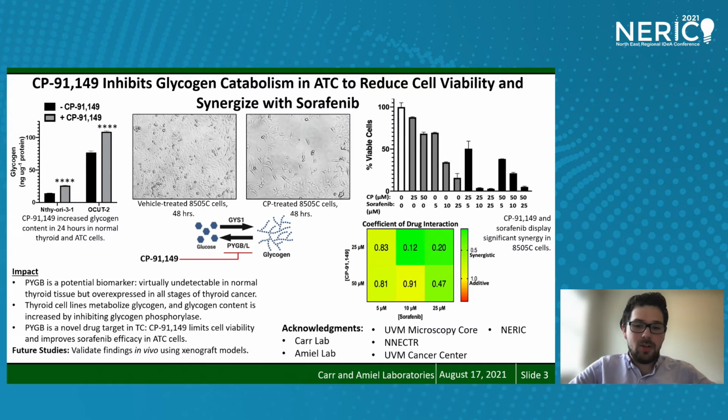This caused a buildup of glycogen both in our normal thyroid cell line and in ATC cells. This resulted in reduced ATC cell numbers, but this did not dramatically impact normal thyroid cells. When used in combination with sorafenib, we saw remarkable drug synergy to dramatically kill ATC cells in vitro. Hopefully, combining sorafenib with CP will yield promising translational results in vivo. In fact, we are injecting ATC cells into mice in just 6 days to begin CP and sorafenib treatments for the first time. Perhaps looking at outside-of-the-box drug targets, such as glycogen, could one day help effectively treat patients with the most lethal cancer.